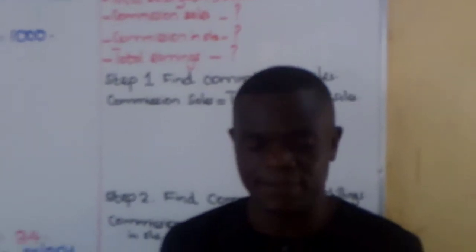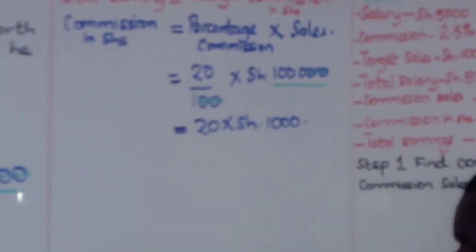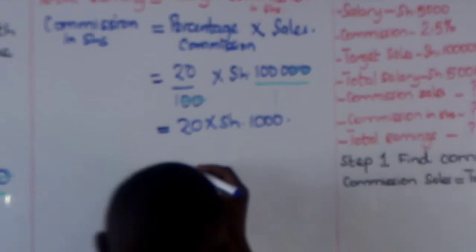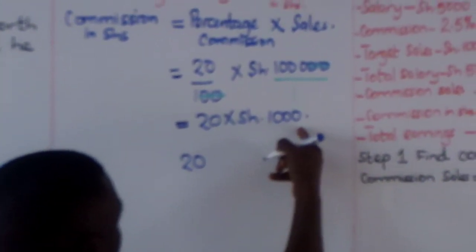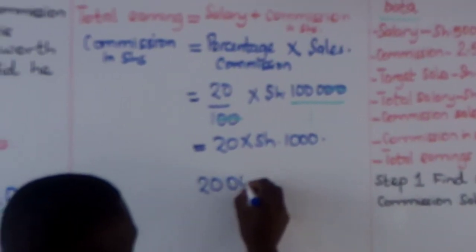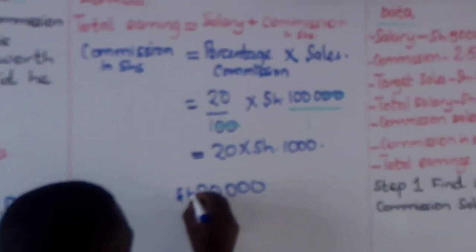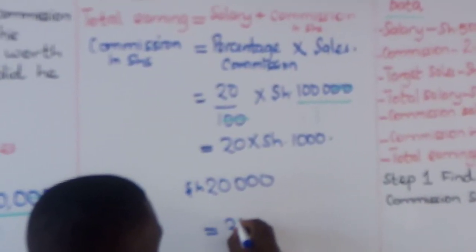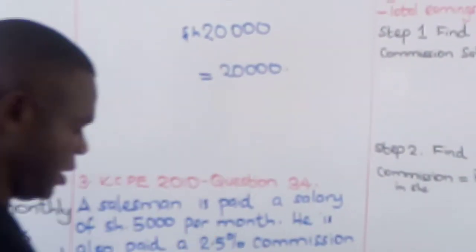Yes, Tyrese? Correct. Tyrese is correct. When you multiply 20 by 1,000, we write 20 and add the 3 zeros from the 1,000. So the answer would be 20,000 shillings.